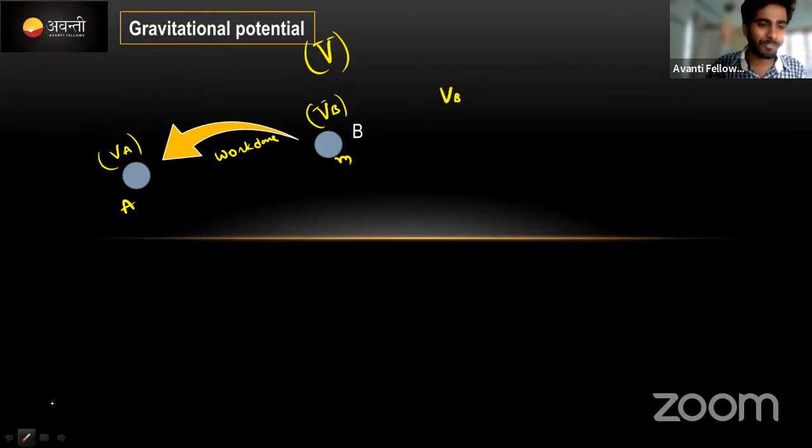While writing potential difference we need to write like this: VA minus VB. Taking the particle to the final point, we subtract the initial point from the final point. This is called the potential difference. VA minus VB, this is final, this is initial. A potential difference is equal to which quantity? It is actually equal to how much work is done to bring it.